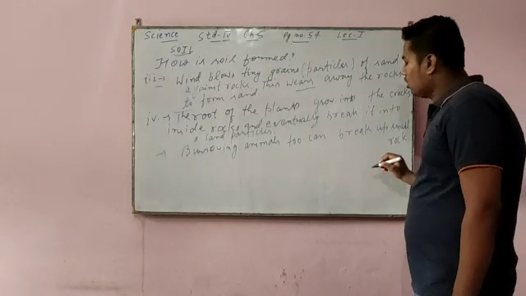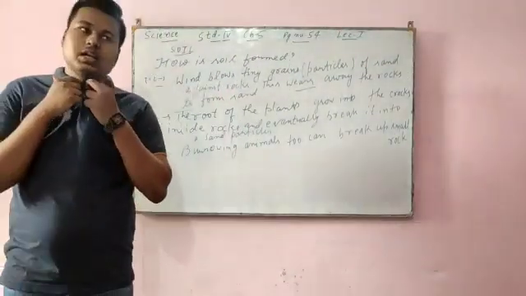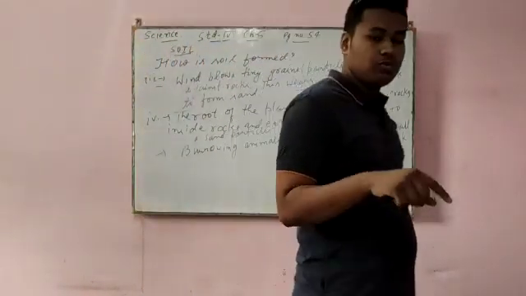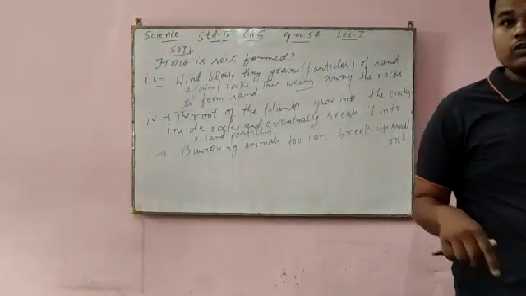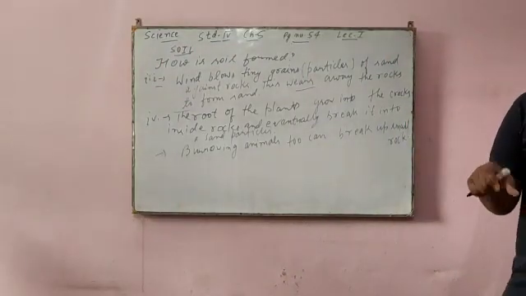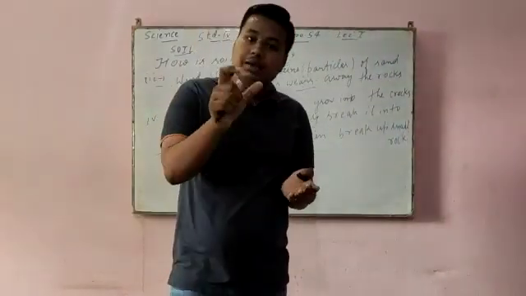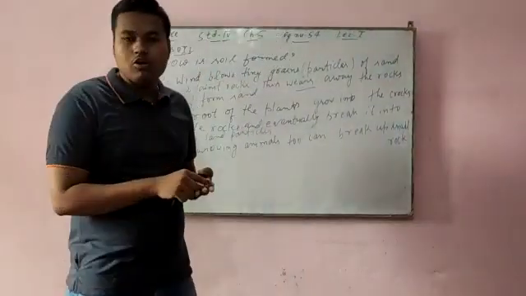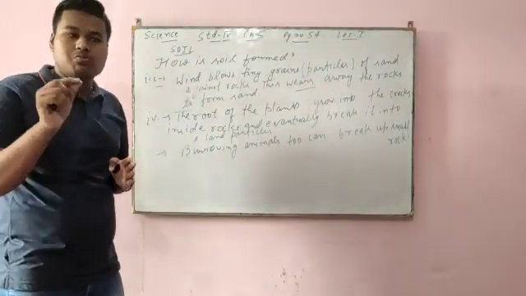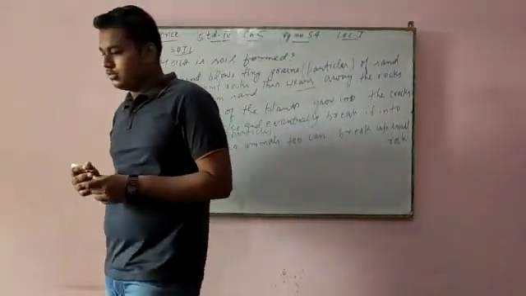The roots of the plant also help the rocks break down into smaller particles, and burrowing animals like rabbit and mole, which live below the ground, have to dig the land. While digging, small pieces of rocks come in between, and they give some cracks to the small rocks. When the cracks widen, the small pieces of rock change into fine particles.